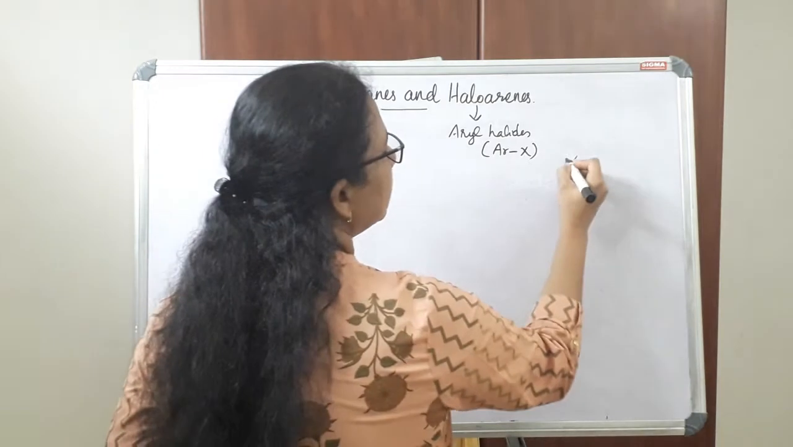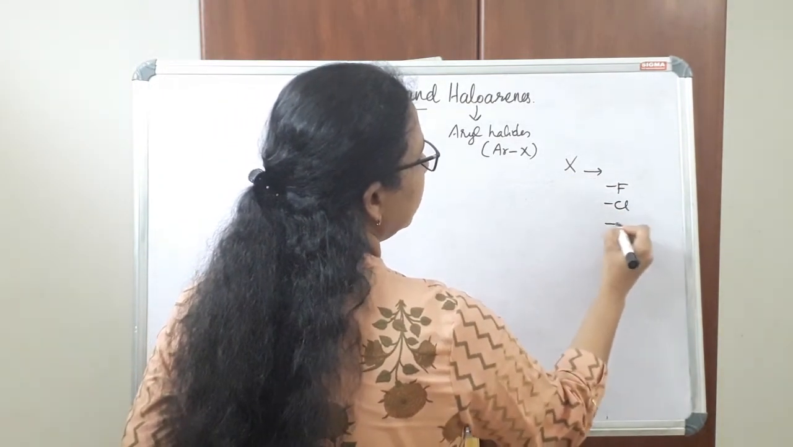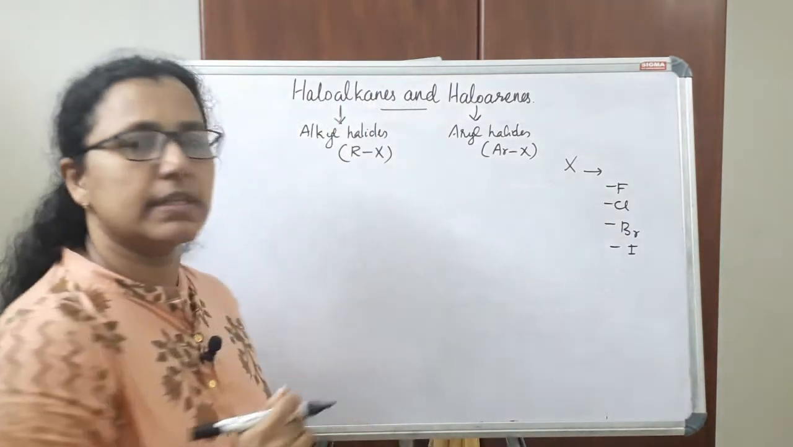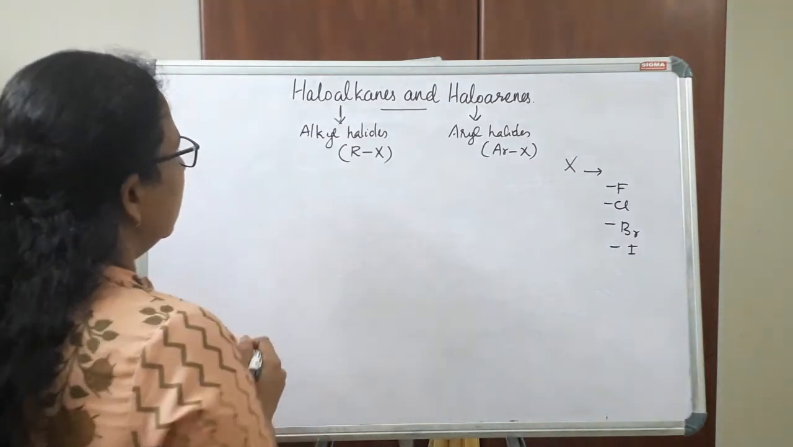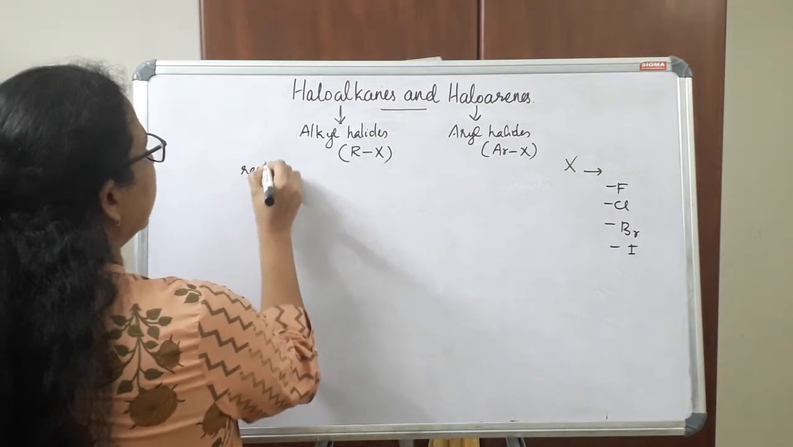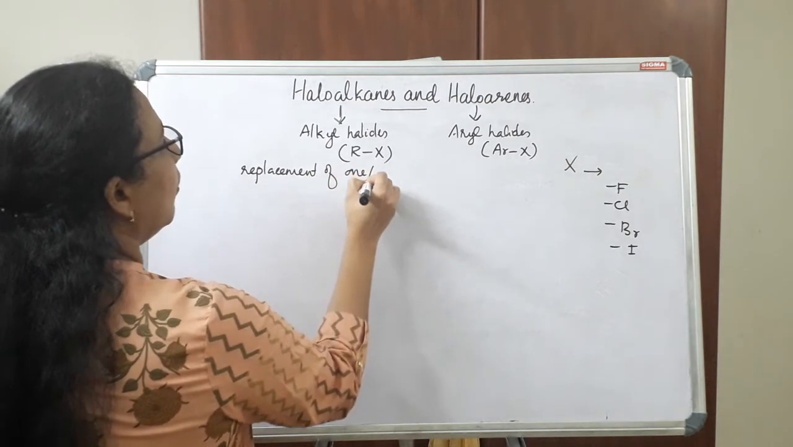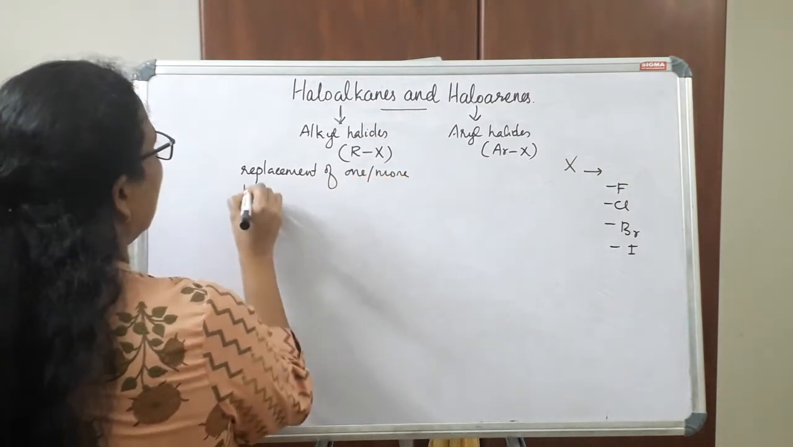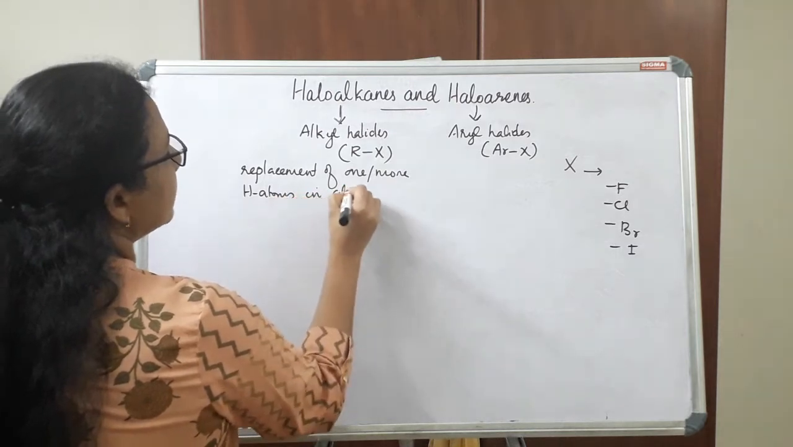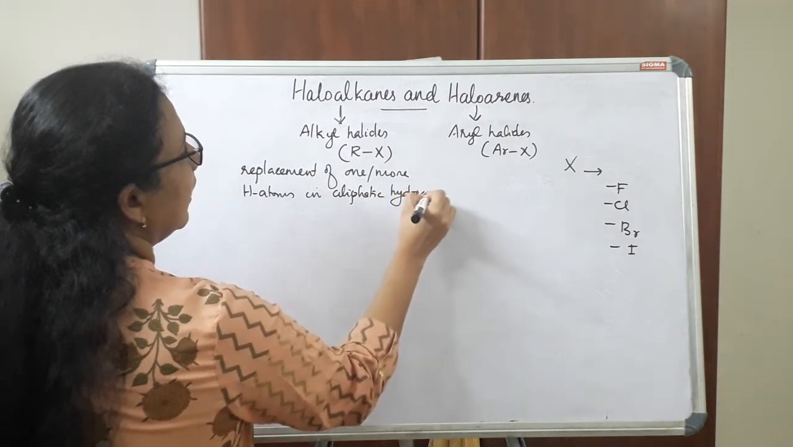And this X can be fluorine, chlorine, bromine or iodine. So any of these halogen atoms can be attached. In haloalkanes, we can say that these are actually formed by the replacement of one or more hydrogen atoms in aliphatic hydrocarbon